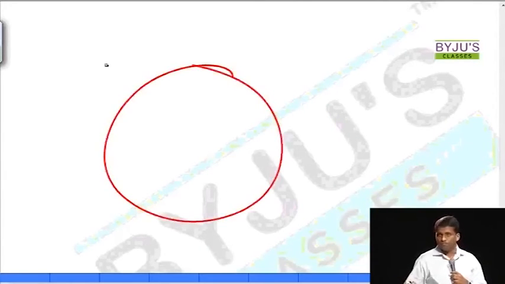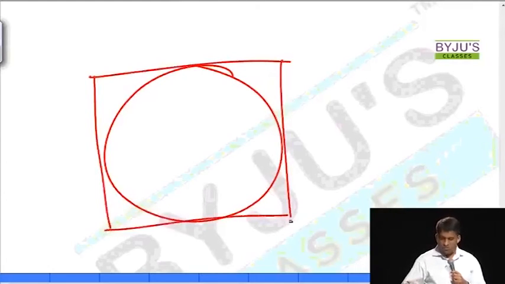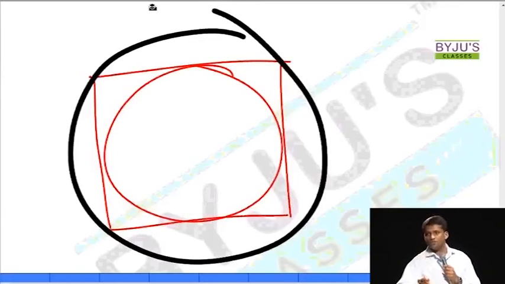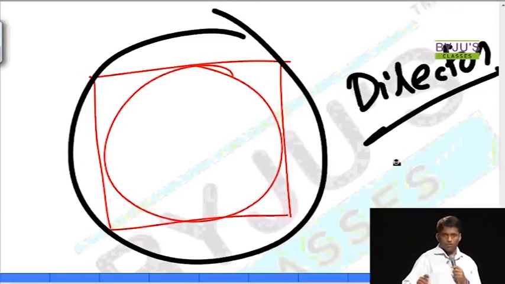Now, I can write the same question like this. You take a circle. What is important is when you read a question like this, take tangents at right angles. So, you take tangents at right angles. Take all tangents at right angles, join all the points. That will be the next circle. Find the area of the second circle. That will be double of the first circle. This is also a very difficult question. This is what, for those who remember coordinate geometry, we call the director circle.